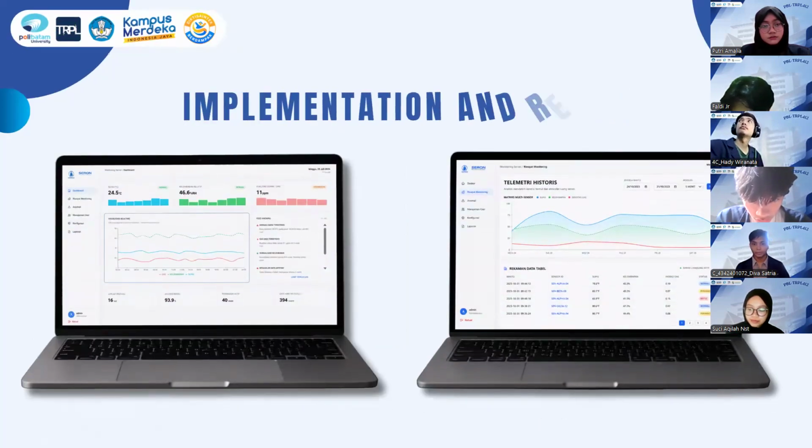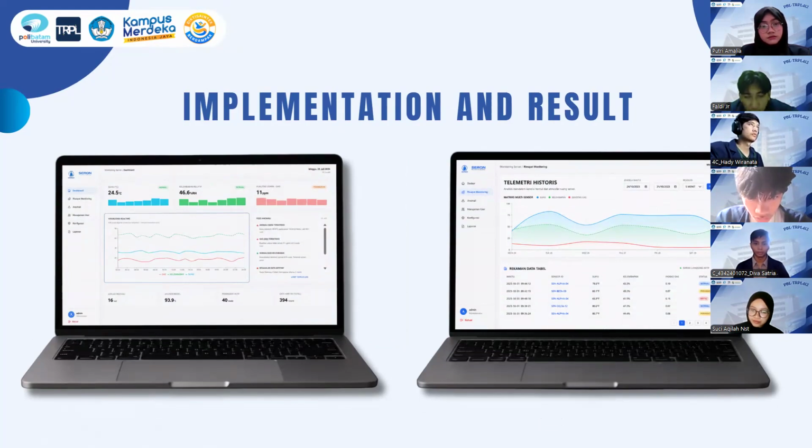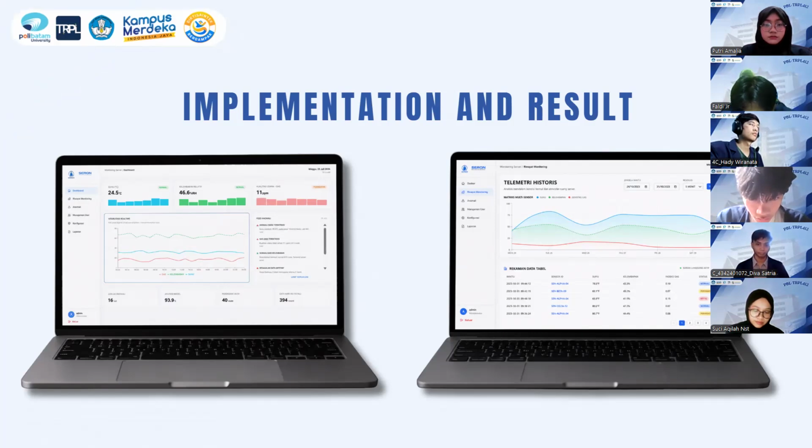We would like to present the interface of the web application. To access the system, administrators simply log in using their administrator account before entering the dashboard. After logging in, users are taken to the dashboard. Here, they can monitor real-time sensor data through live readings, charts, and status indicators. We look at the monitoring history page where previously recorded data can be viewed in both charts and table formats, making it easier to analyze historical trends. Next slide.